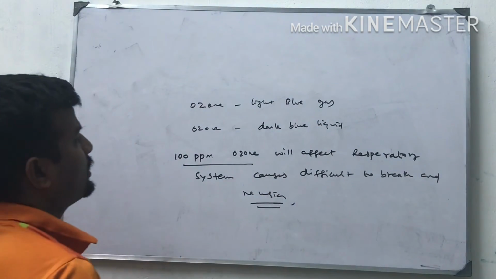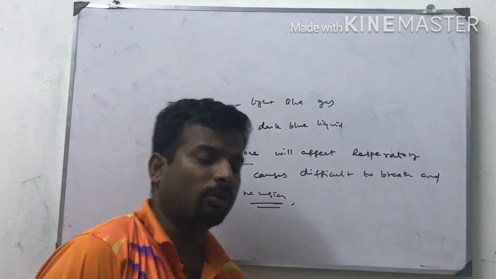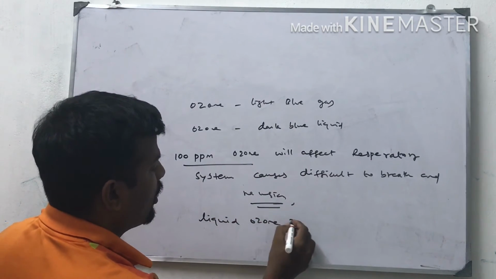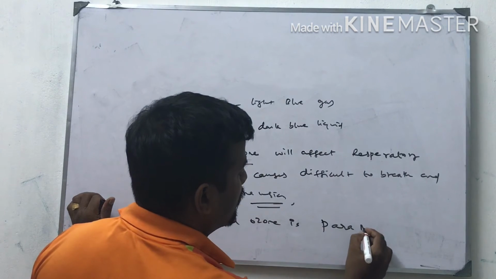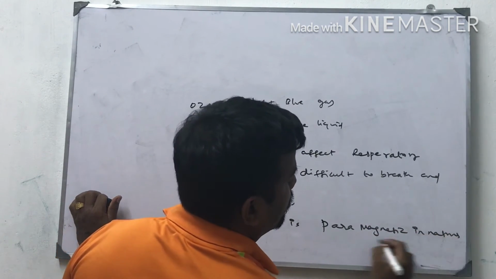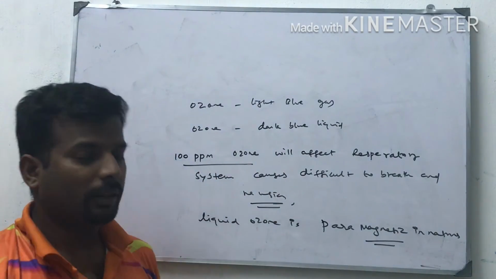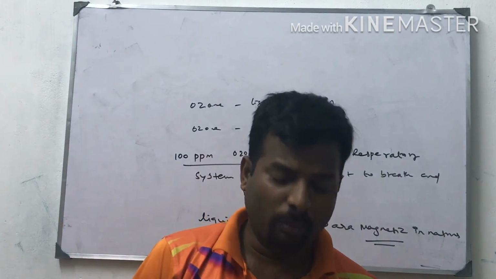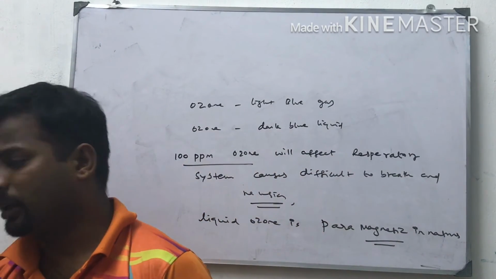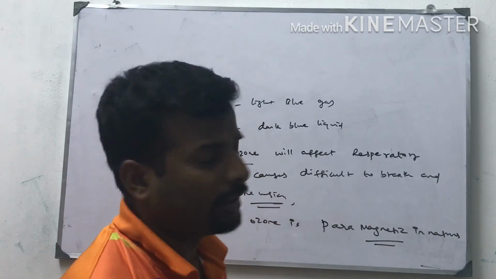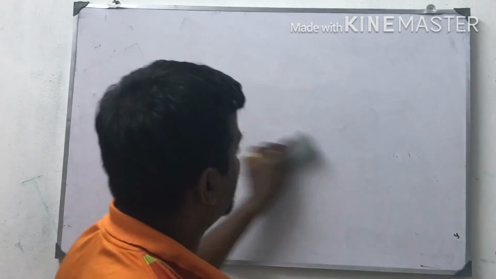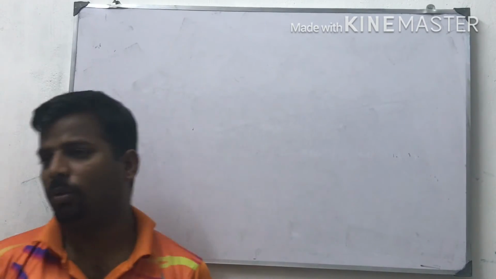These are some properties of ozone. Liquid ozone is paramagnetic in nature. In the case of supersonic jet airways, the nitrogen monoxide gas coming out from the jets will react with the ozone and convert O3 into O2.